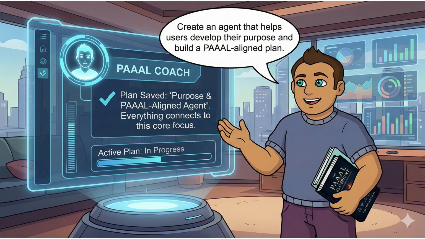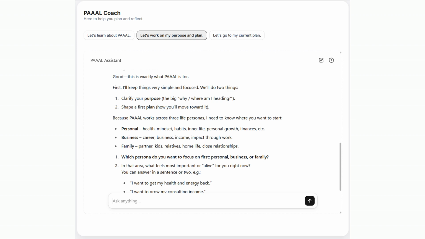First, you start with your plan. You tell PAL Coach what you're working on. For example, create an agent that helps users develop their purpose and build a PAL aligned plan. The coach saves this as your active plan, so everything else you do connects back to this core focus.